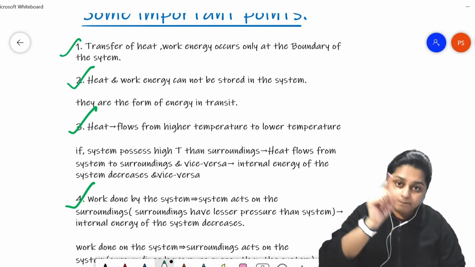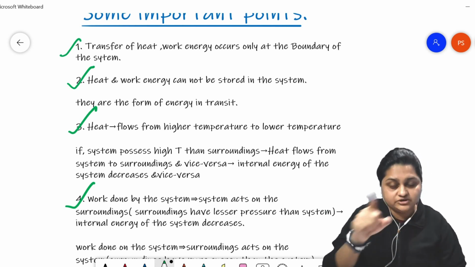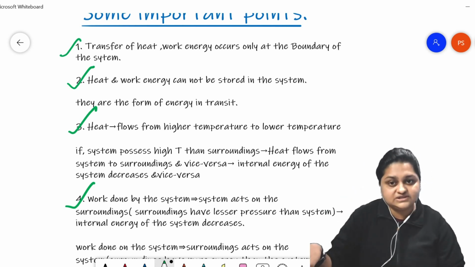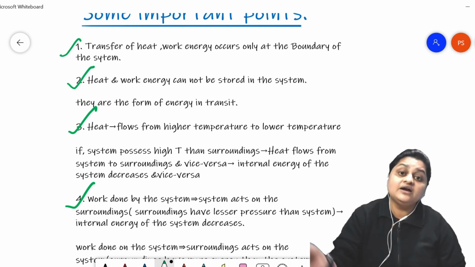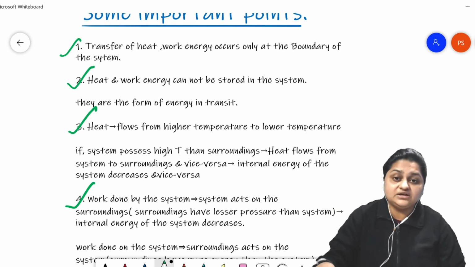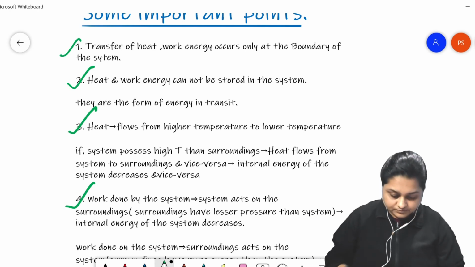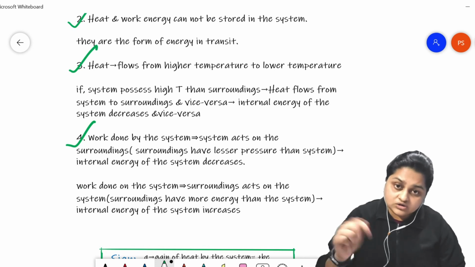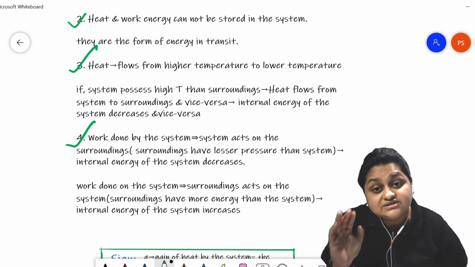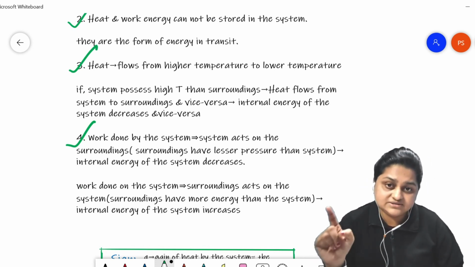Work done by the system on the surroundings, due to higher pressure in the system compared to the surroundings, results in a decrease in the internal energy. Now work done on the system is when the surroundings act on the system.